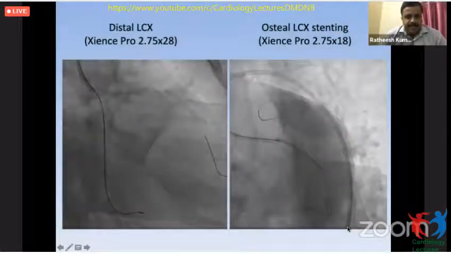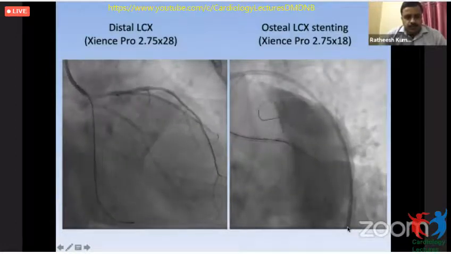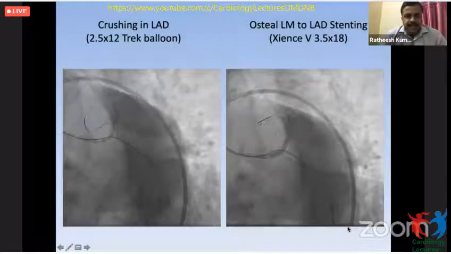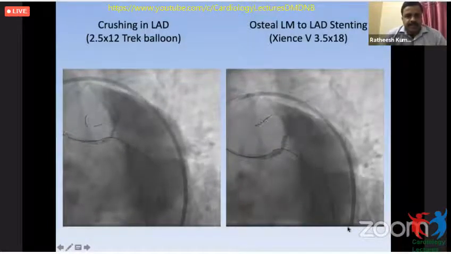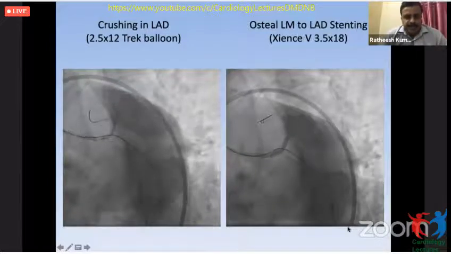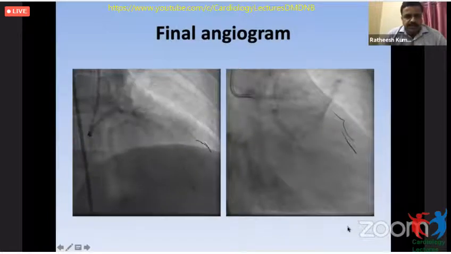And then the distal LCX was stented, followed by the proximal LCX, which was crushed with a balloon in the left main to LAD. Subsequently, the left main to LAD, ostial left main, because it's a short left main, was stented, overlapping with the previous LAD stent. Then after recrossing, the final kissing balloon inflation was done with 3.5 by 15 in the left main and 2.75 by 15 in the LCX. And the angiographic result was acceptable.